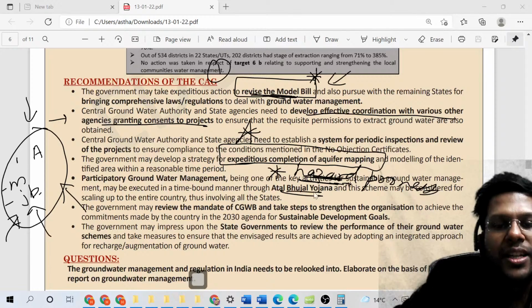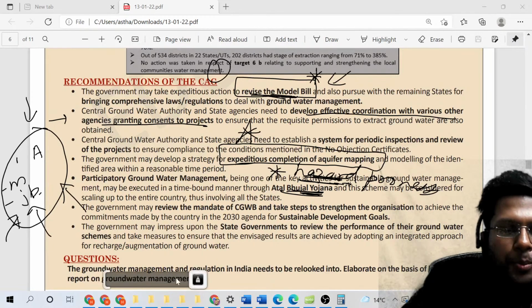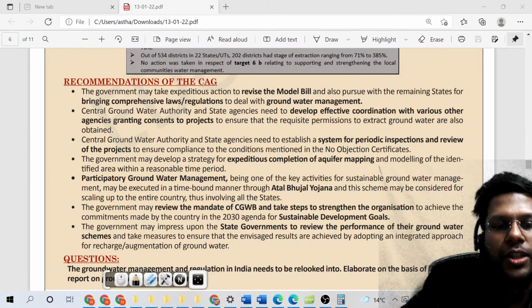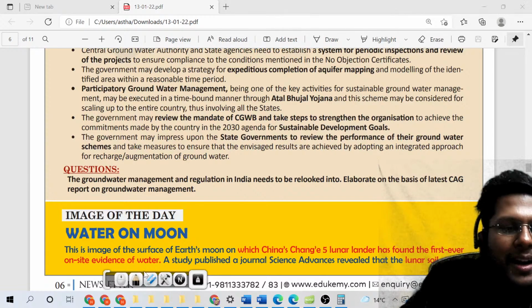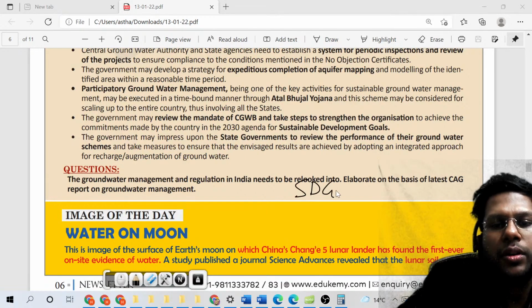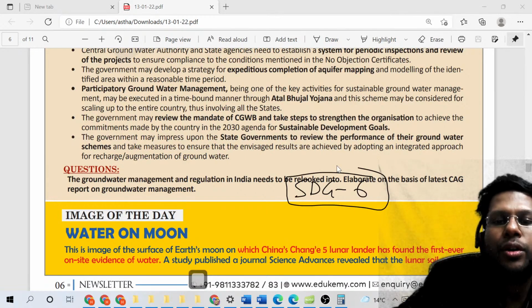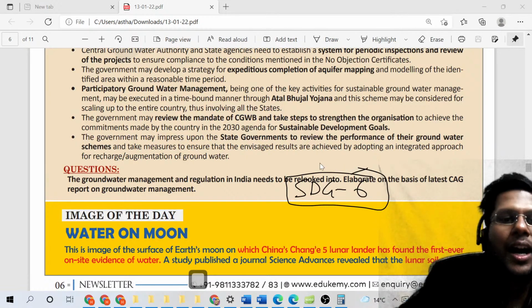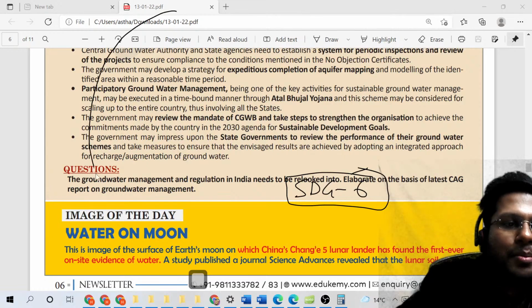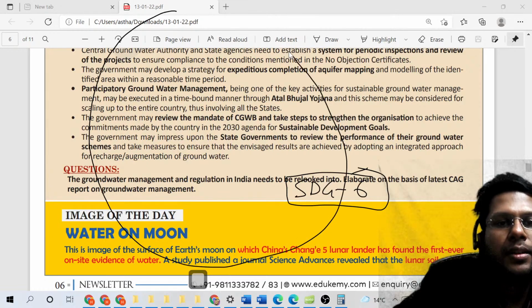Atal Bhujal Yojana was initiated, and progress is only marginal. So this is how we understand the mandate of Sustainable Development Goal 6: availability of potable water and sanitation for all persons, and how the government is trying its level best, though not completely.